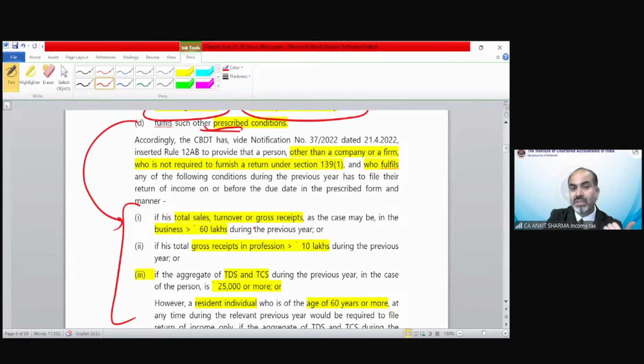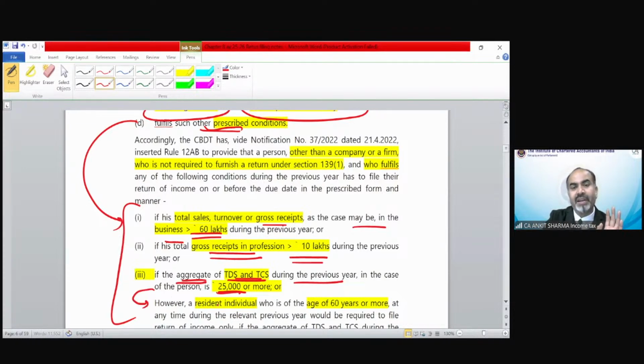If your total sales turnover or gross receipts, as the case may be, in the business exceed 60 lakh in the previous year, you have to file your income tax return. If your gross receipts from a profession exceed 10 lakh rupees, you have to file your income tax return. If the aggregate of TDS or TCS during the previous year in the case of a person exceeds 25,000, then you have to file your income tax return.